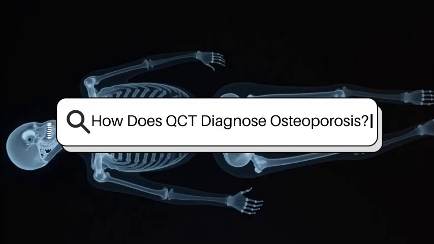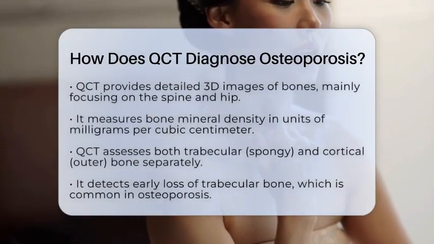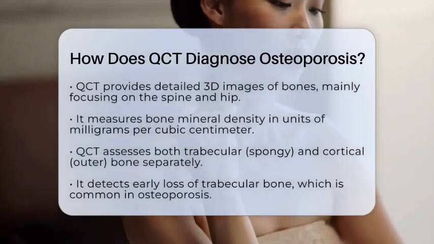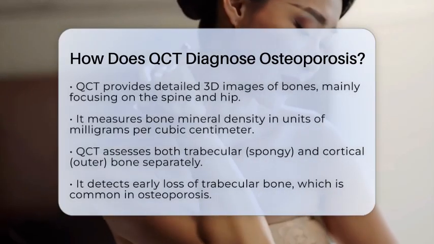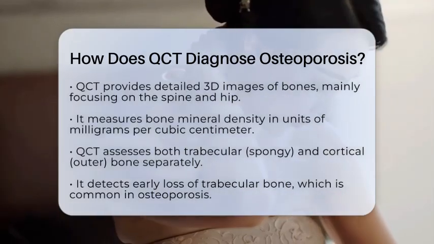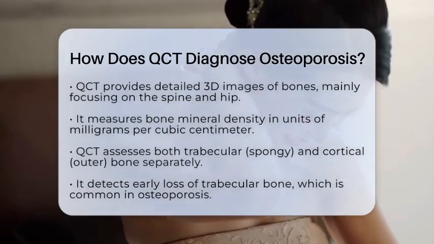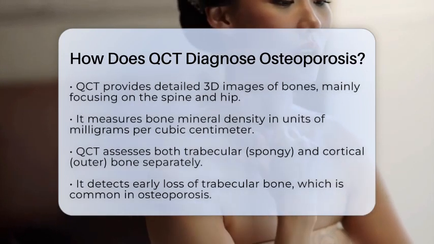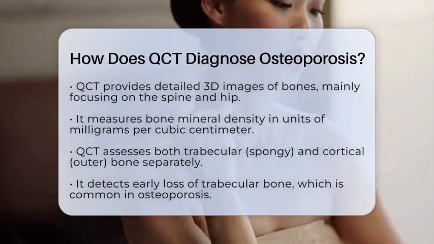How does QCT diagnose osteoporosis? Imagine getting a detailed picture of your bones that goes beyond what a regular X-ray can show. That's what Quantitative Computed Tomography, or QCT, offers when diagnosing osteoporosis. Unlike the common dual-energy X-ray absorptiometry scan, which measures bone density in two dimensions, QCT creates three-dimensional images of your bones, mainly focusing on the spine and hip.